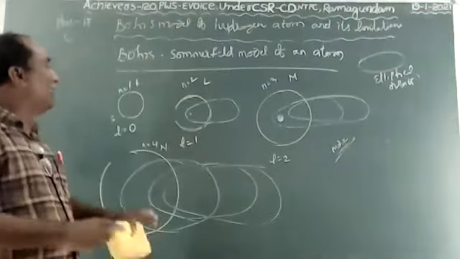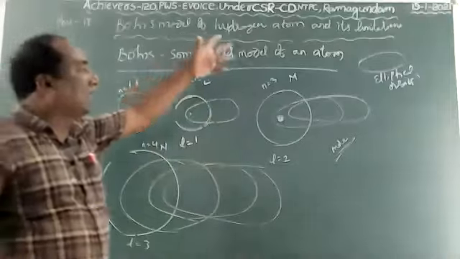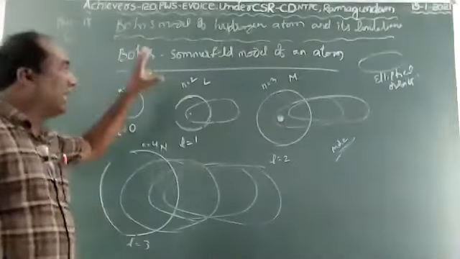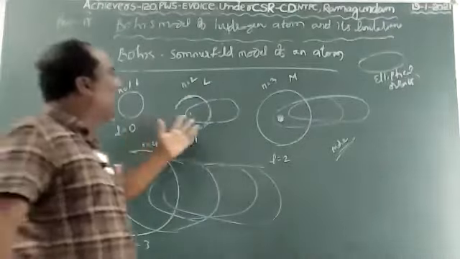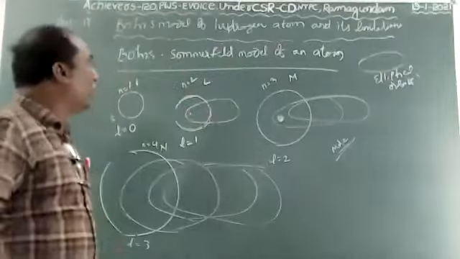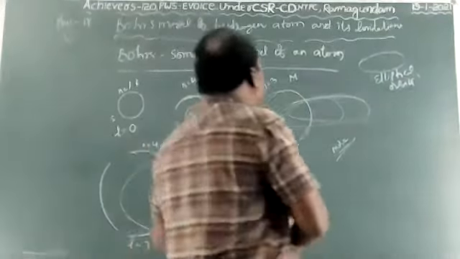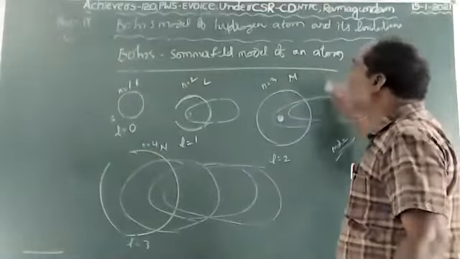So what is the meaning of this? The main shell consists of subshells. When we observe the hydrogen atomic spectrum with a high resolution spectroscope, finer lines appear. The finer lines are nothing but subshells or orbitals. So the Bohr-Sommerfeld model successfully accounts for the splitting of finer lines.